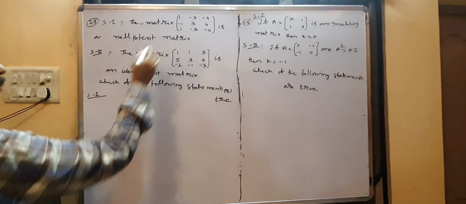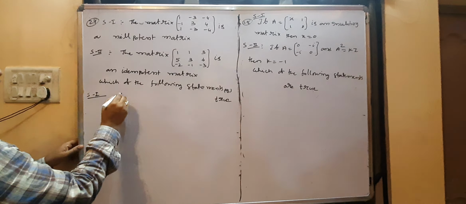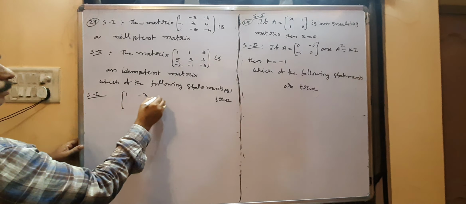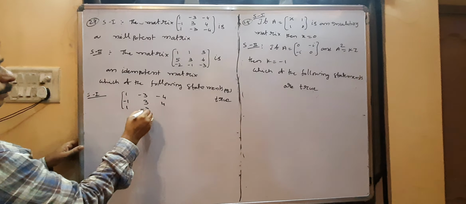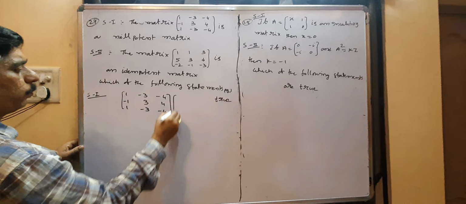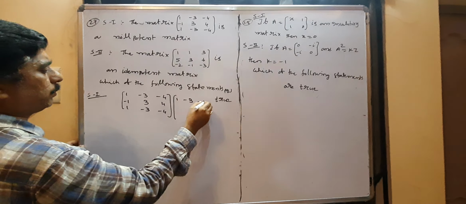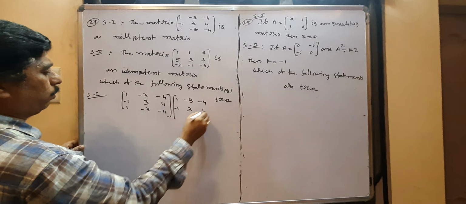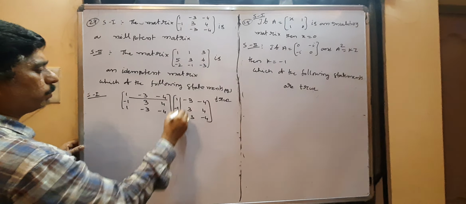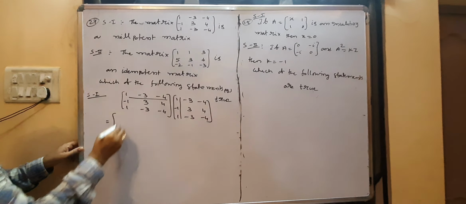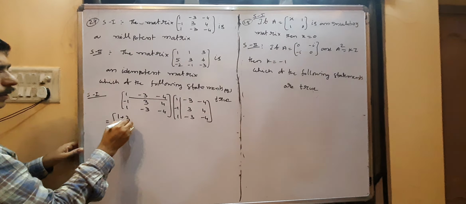A into a, you have to multiply 2 times. You can take the a: 1, minus 3, minus 4; minus 1, 3, 4; 1, minus 3, minus 4 into same matrix 1, minus 3, minus 4; minus 1, 3, 4; 1, minus 3, minus 4. Multiply both. So finally we get 1 into 1, 1 plus 3 minus 4.